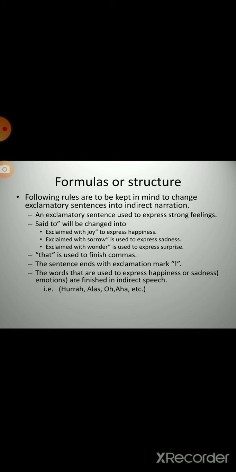The words that are used to express happiness or sadness, mean to say emotions, are removed in indirect speech. These are the words, i.e. hurrah, alas, oh, aha, bravo, etc. These are the formulas or structure of our exclamatory sentences, how to convert the direct into indirect narration of exclamatory sentences.